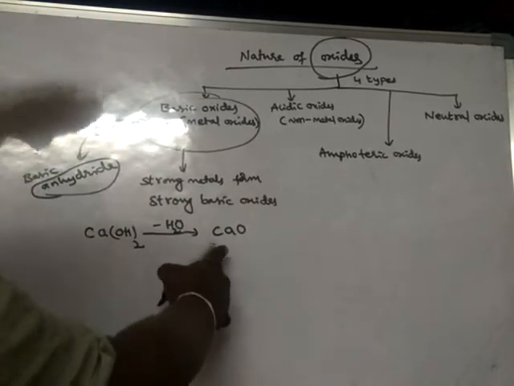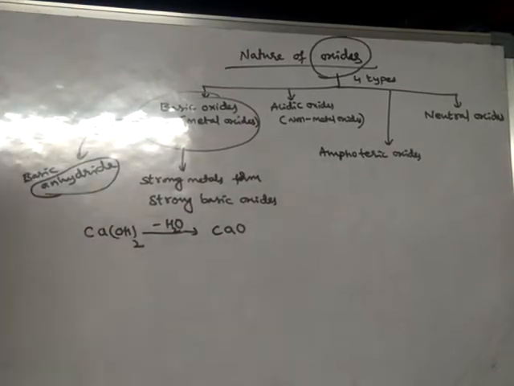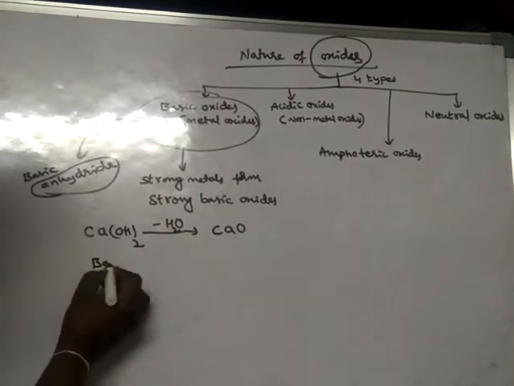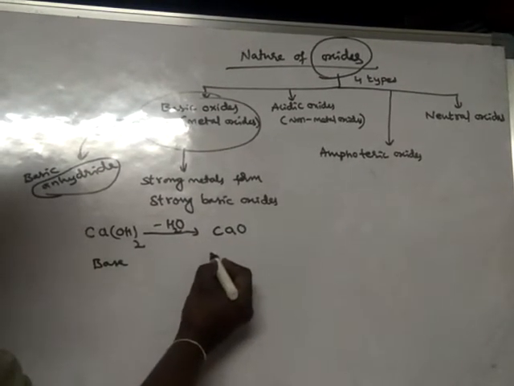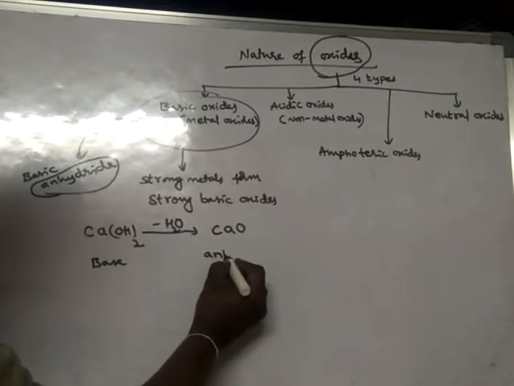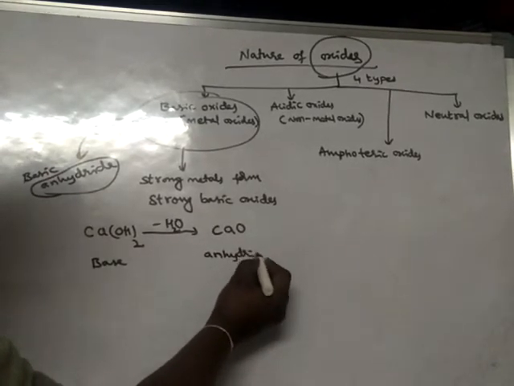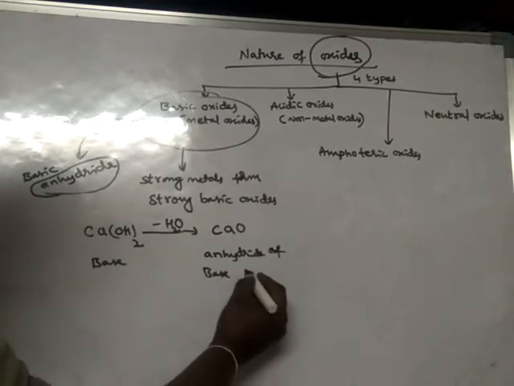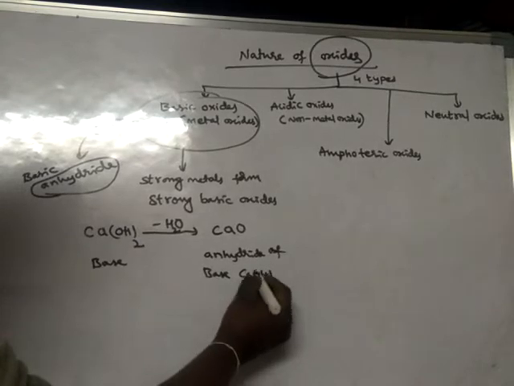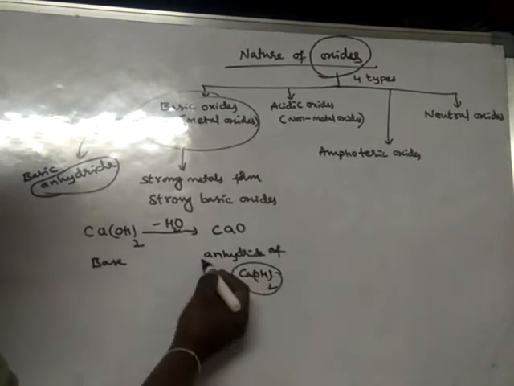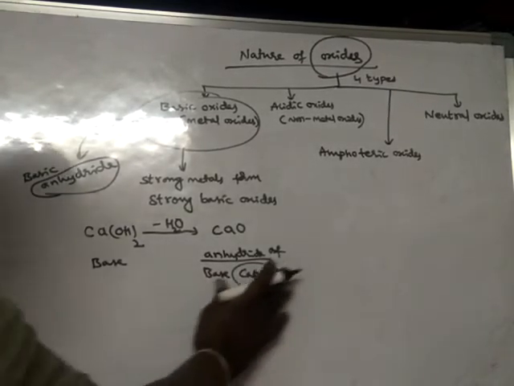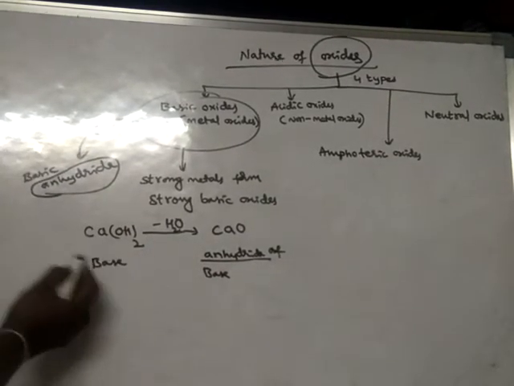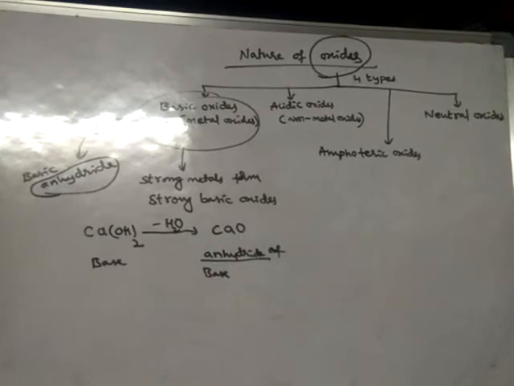Calcium is a metal, so calcium oxide is a metal oxide. Here calcium hydroxide is the base, and calcium oxide is said to be the anhydride of base.